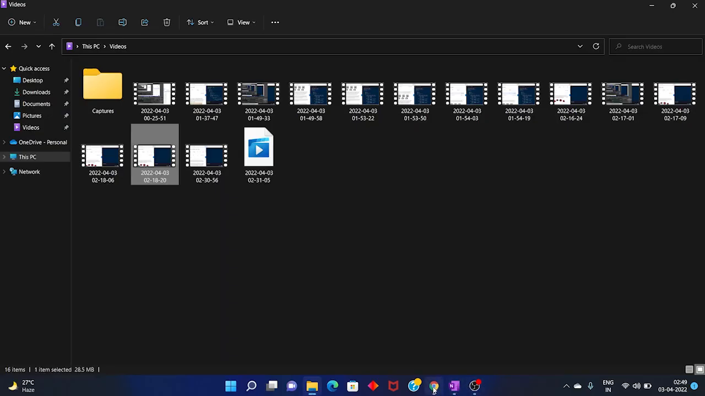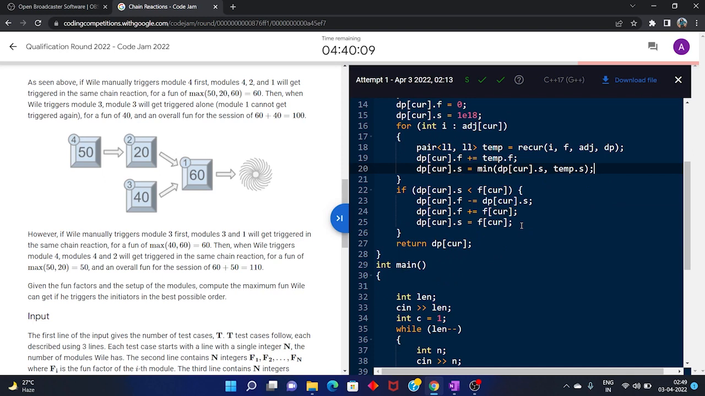So that is why I have done this thing, which is: if the current sum is less than the current node value, then I will reduce the current sum by the minimum value, and I will add the current node value to the sum, and I will also update the minimum with the current node value, and I will return the dp value.